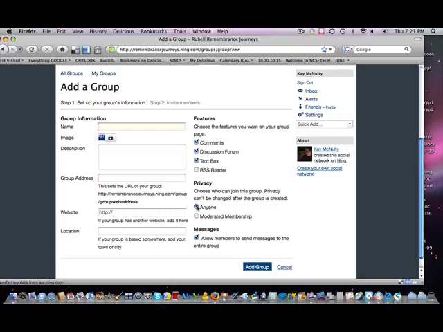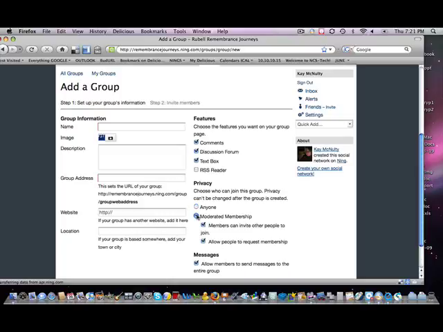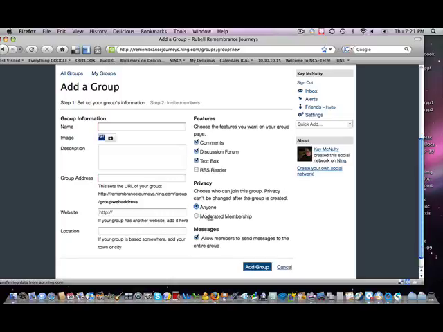I put that in most of the groups that anyone can join. The only time you might want a moderated membership is if it's some kind of discussion that has to do with, I don't know, a surprise gathering, or maybe a meeting of the volunteers and they want to keep it private for whatever reason. But I don't see that happening. I see all of the conversations in this Ning being open. So we're going to leave that anyone group checked.